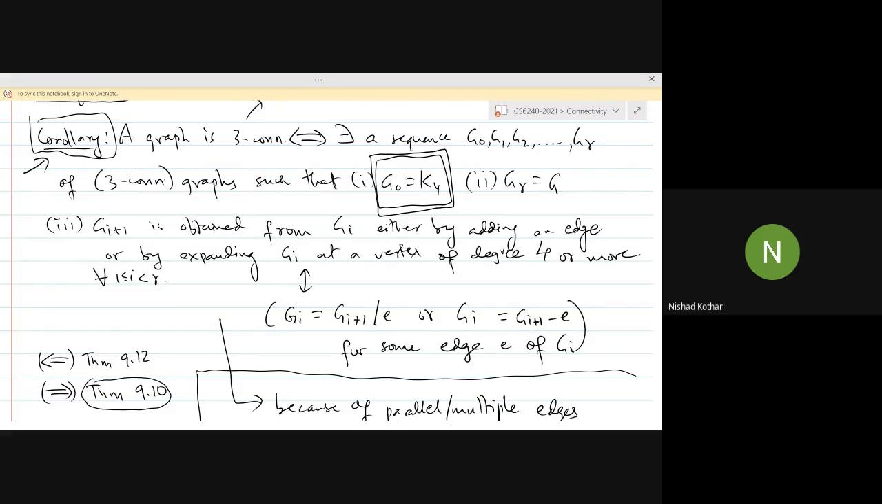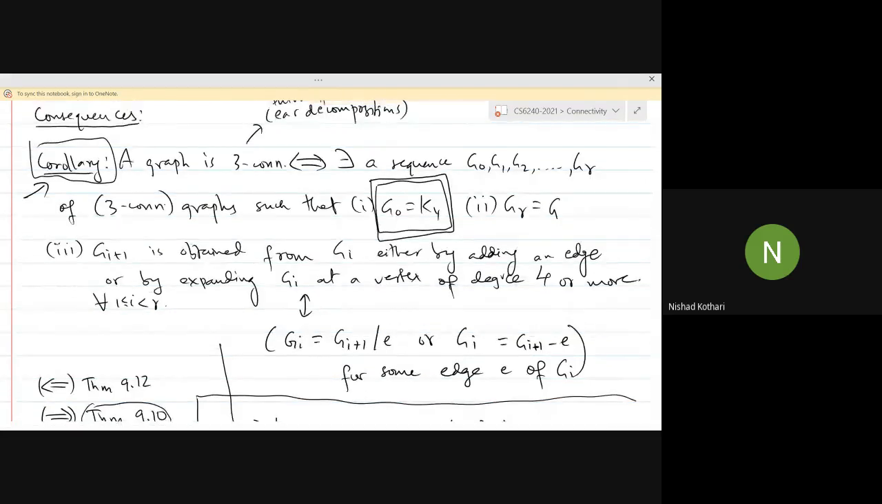I mentioned the corollary of these two results, which is that for any three connected graph, you can build it starting from K4 by adding edges or expanding vertices at each step. So at every step, you will have a three connected graph, and you will be able to construct your desired graph in this manner by an appropriate sequence of edge additions and vertex expansions. Okay, so that's a consequence of these two theorems.